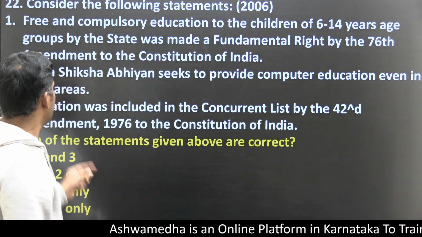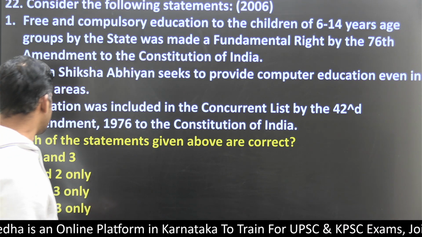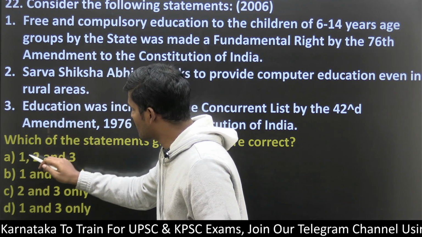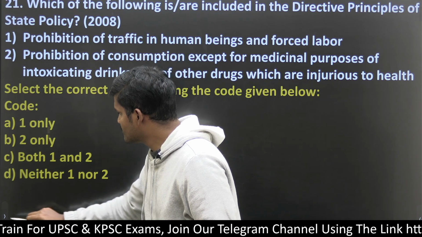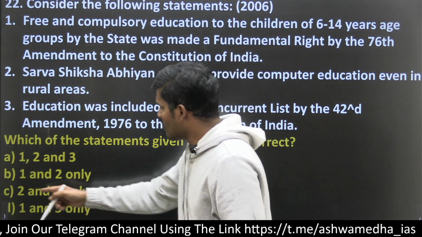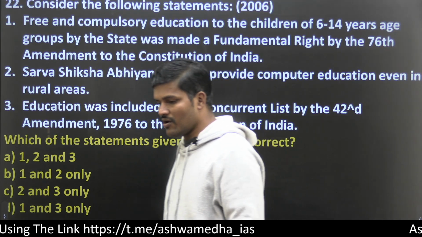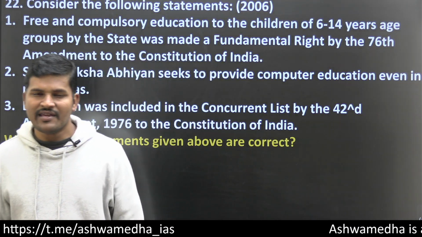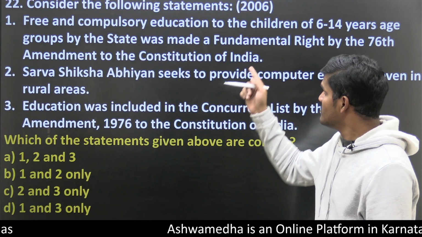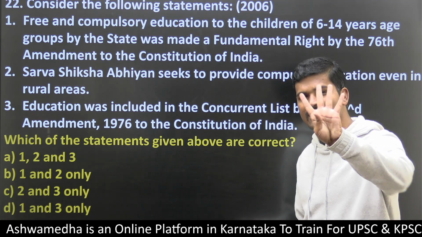Fine. Sarva Shiksha Abhiyan seeks to provide computer education even in rural areas. If you remove option A, option number 1, then automatically you will end up with option C. That's why, if you are very clear about amendments, you will find it very easy to find the right option. So statement number 1 gives three hints for you.